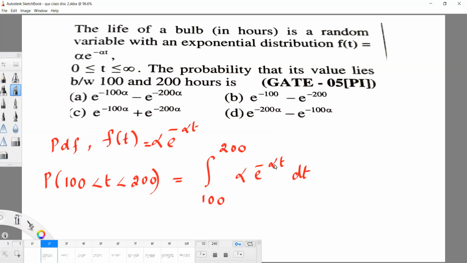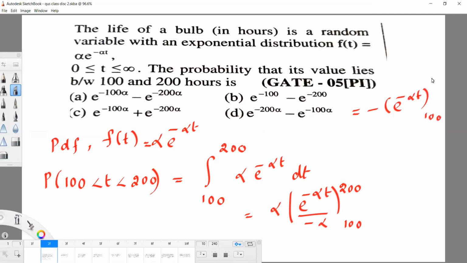Now we have to integrate. So what is the integration of this with respect to t? E power minus alpha t by minus alpha, with lower limit 100 and upper limit 200. So we can write it as minus e power minus alpha t, from lower limit to upper limit.